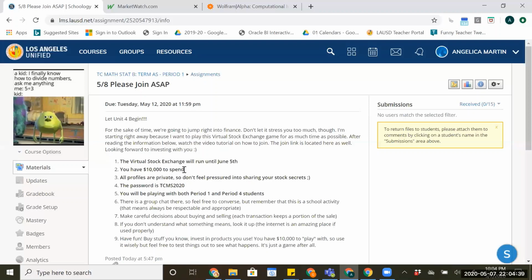And just to make sure that you guys understand, you don't need $10,000 in order to participate in the stock market. As a matter of fact, a couple of weeks ago, we invested $300 in the stock market. We bought a couple of shares and we're seeing where it's going. So you don't have to have a bunch of money to participate in the stock exchange, but it is important that you're only investing what you can, without putting yourself in danger of not being able to pay rent or buy food or things like that, the essentials.